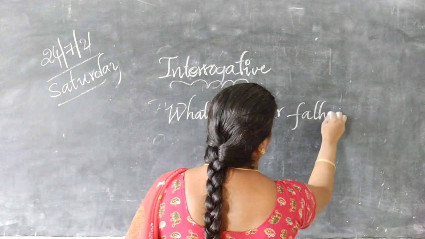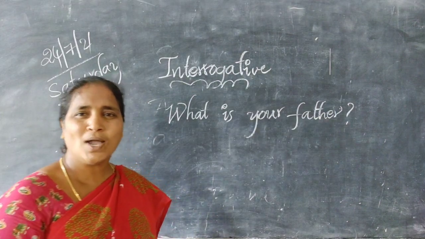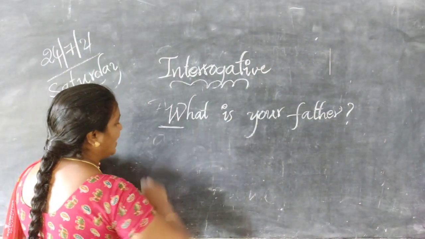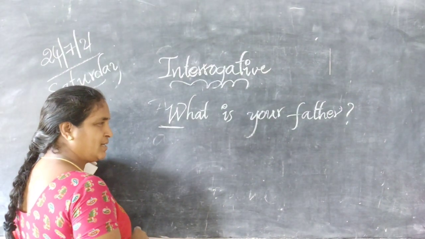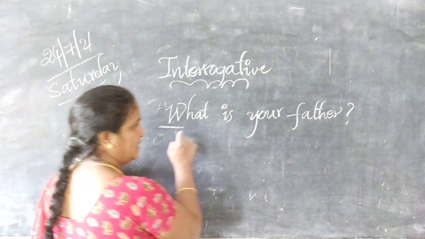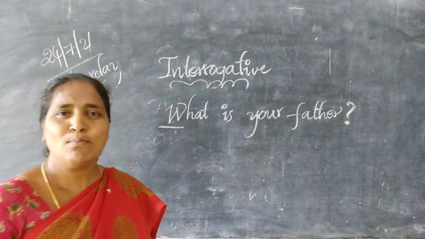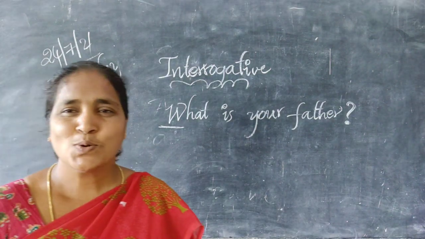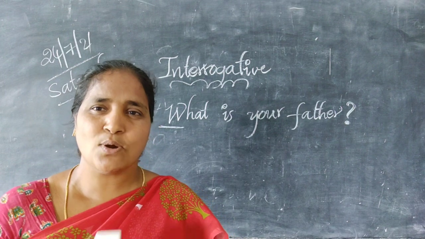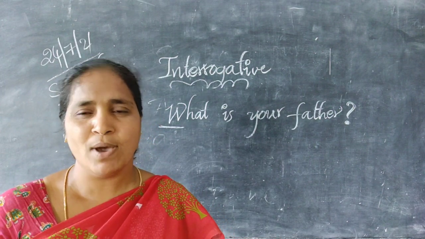But here, is the W a capital letter or a small letter? Capital letter. It starts with a capital letter and it ends with a question mark. This is called an interrogative sentence.